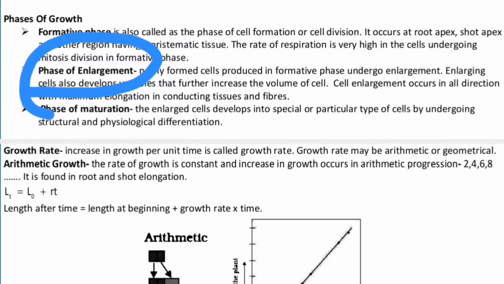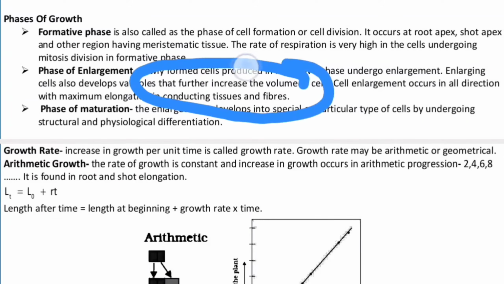The second phase is the phase of enlargement, in which the newly formed cells from the formative phase undergo enlargement. The enlarging cell also develops a vacuole that further increases the volume of the cell. The cell enlargement occurs in all directions with maximum elongation in the conducting tissue and the fibers.